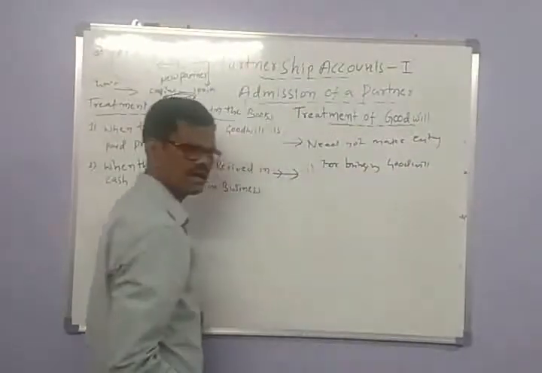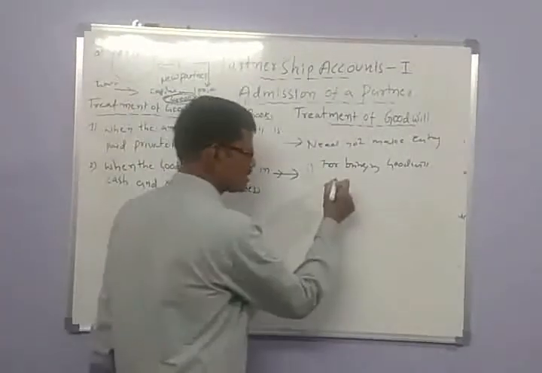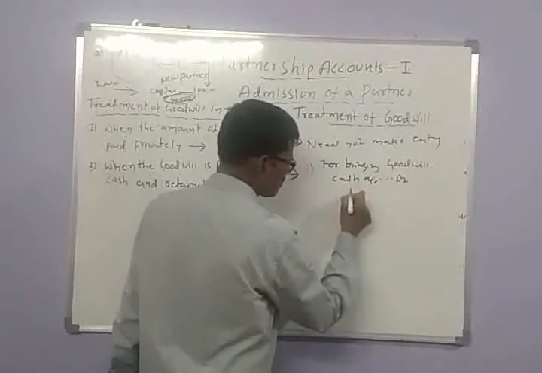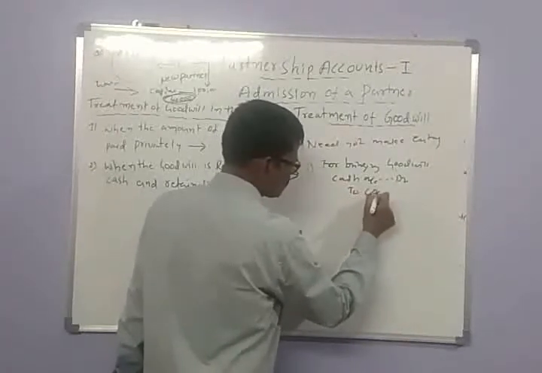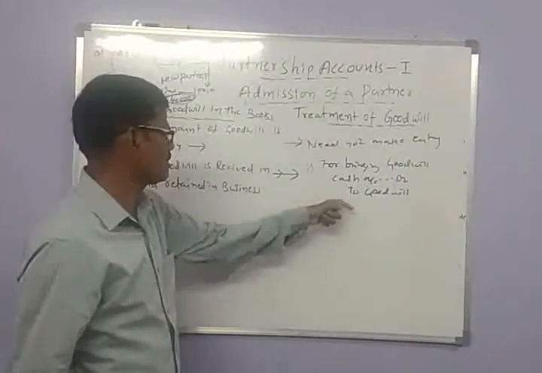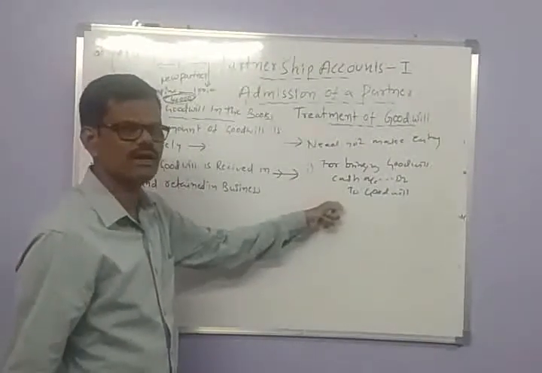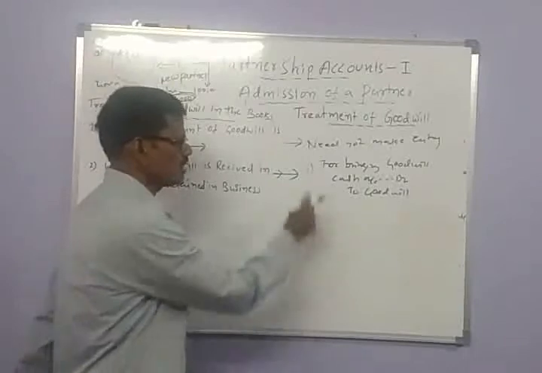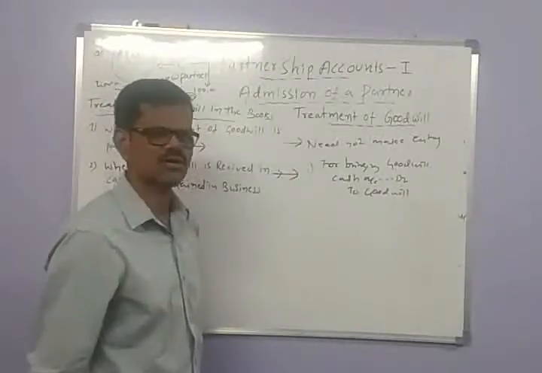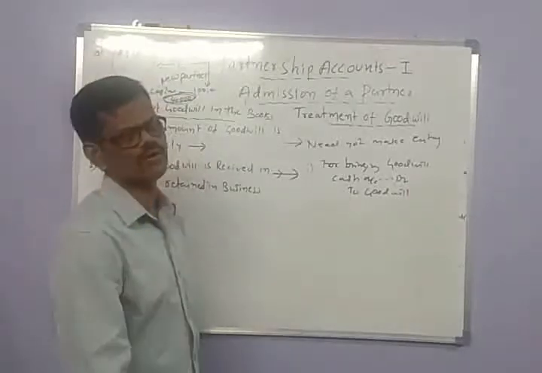The entry for bringing goodwill in the form of cash: cash account debit to goodwill account. For receiving goodwill in the form of cash, we pass this entry, cash account debit to goodwill account.